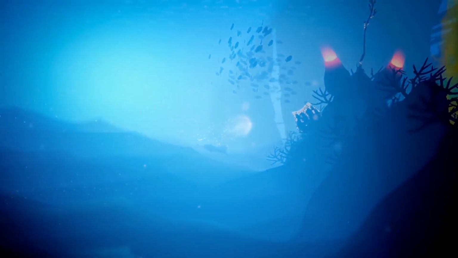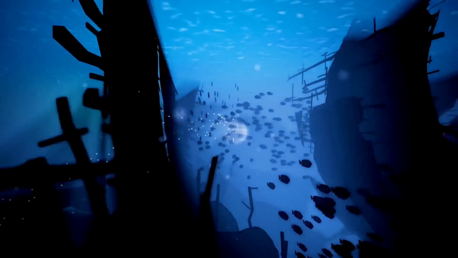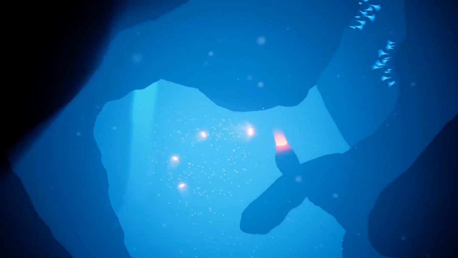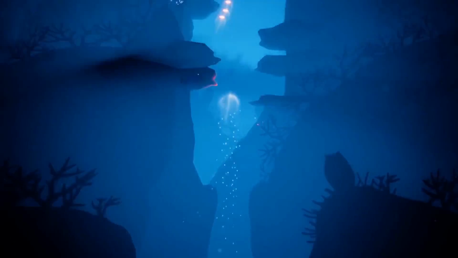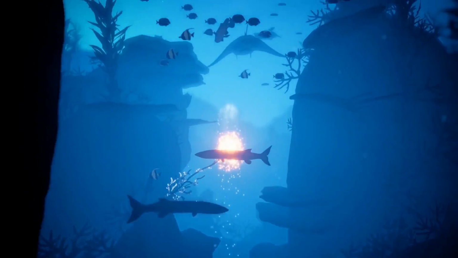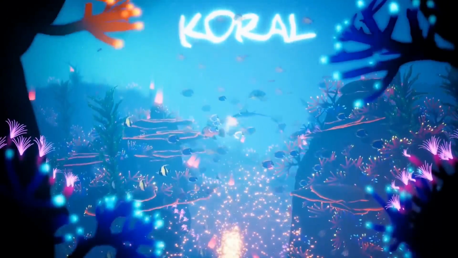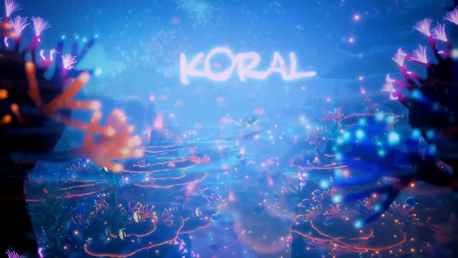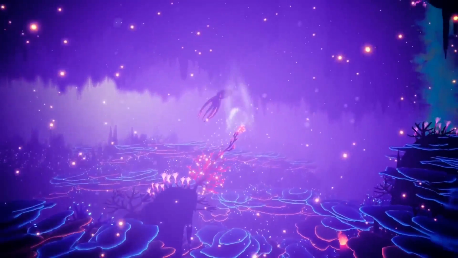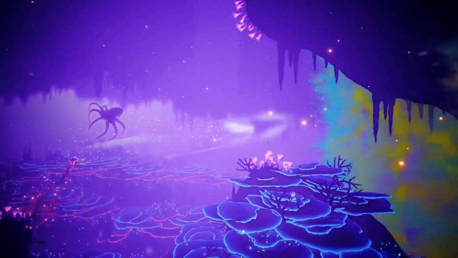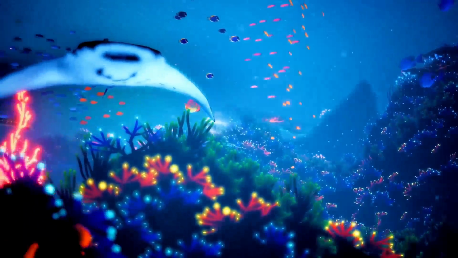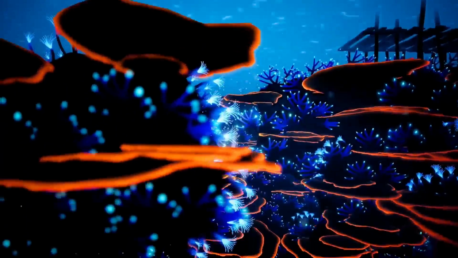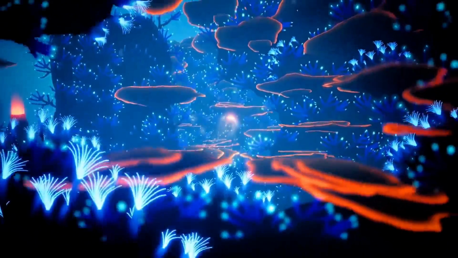Soaked with info on the state of our oceans, 2D side-scrolling puzzler Coral was designed to be enjoyable for players of all skill levels, enthusiasts and casual players alike. To execute the goal, solo dev Carlos Coronado designed Coral's gameplay to use nothing more than a single joystick. In our discussion with Coronado, he details how scuba diving helped him capture a realistic yet surreal depiction of the ocean, elaborates on his drive to be a one-person studio, and shares tips for aspiring solo devs looking to follow suit. Dive into his interview after this.